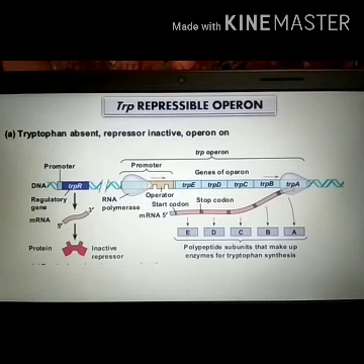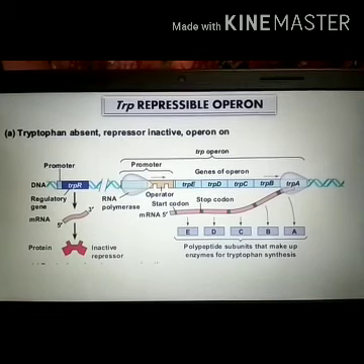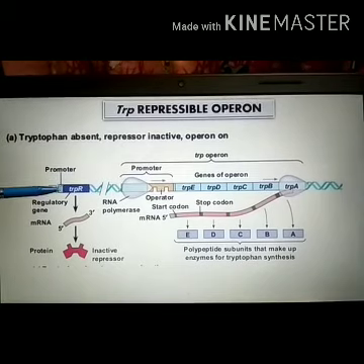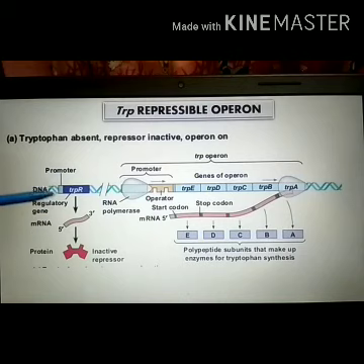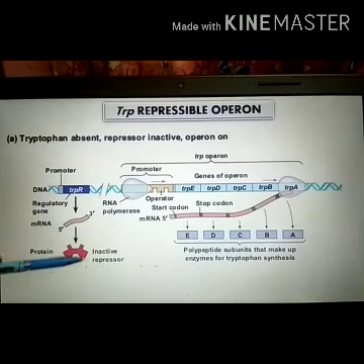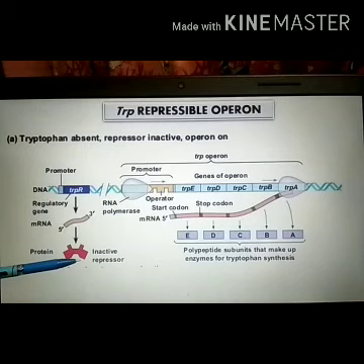So if the level of tryptophan is low in the environment, what happens? This trpR gene is expressed constitutively to produce the repressor protein, and it generally remains inactive,